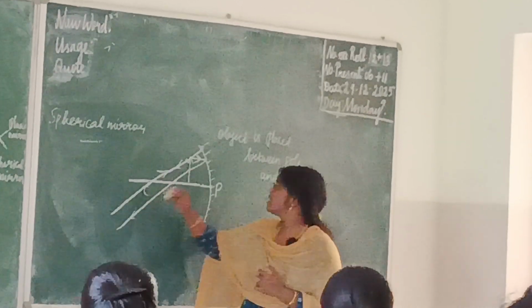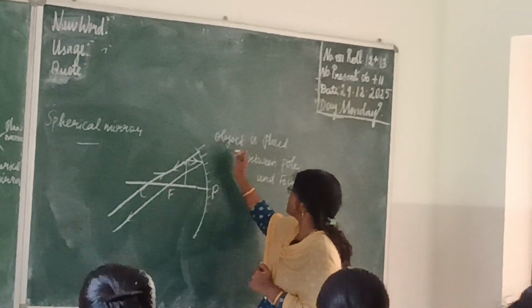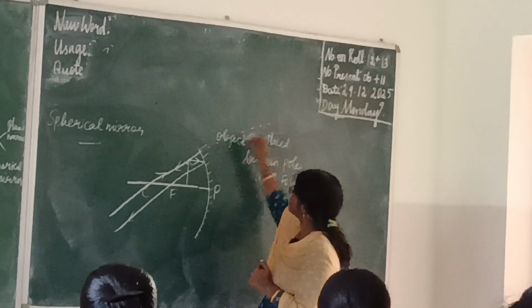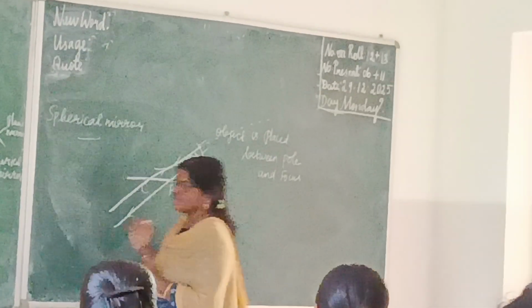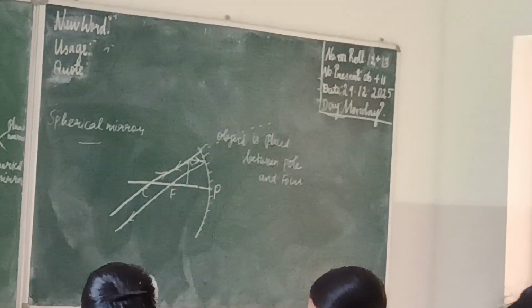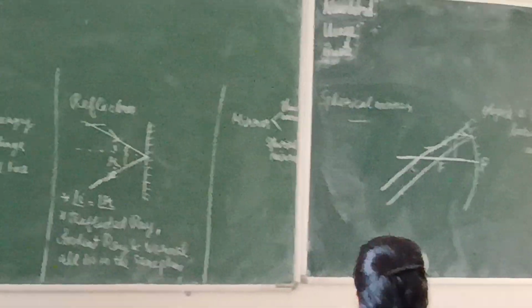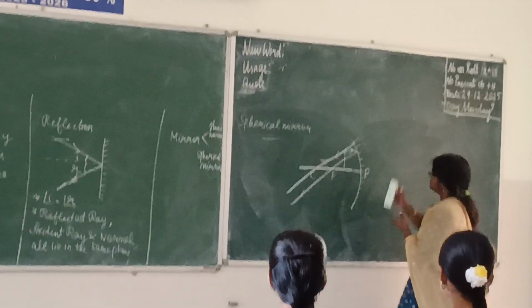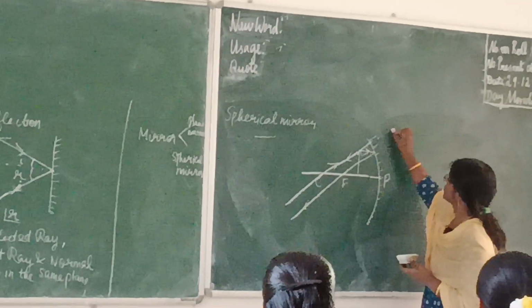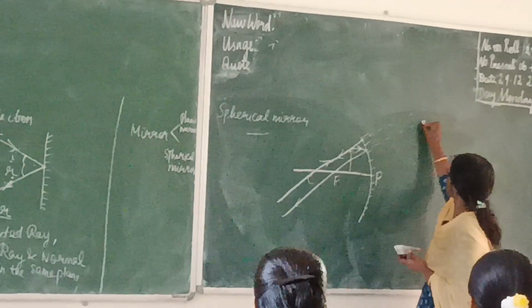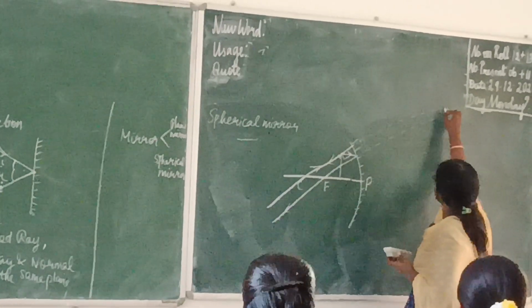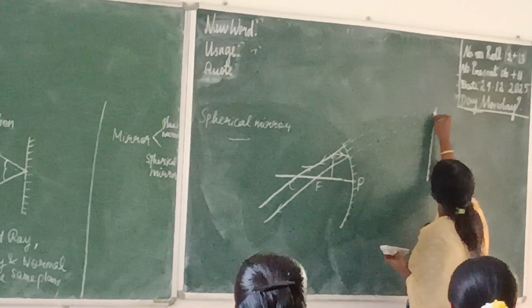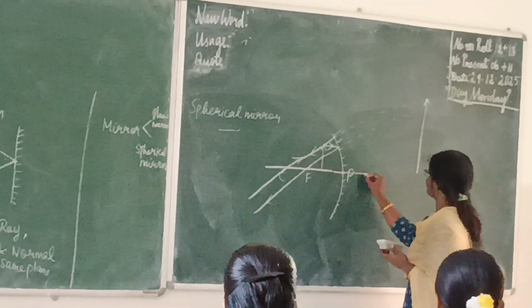It won't meet. So we have to extend it at the back. So it meets here.